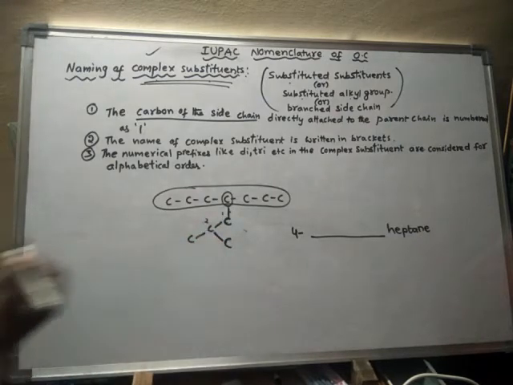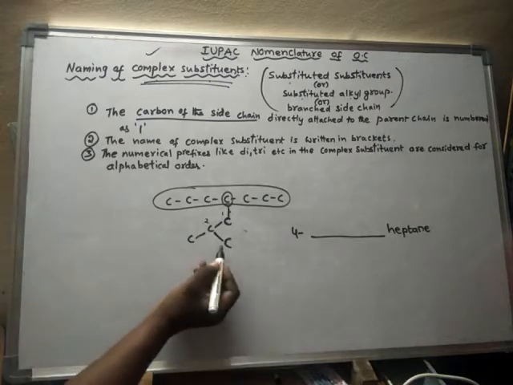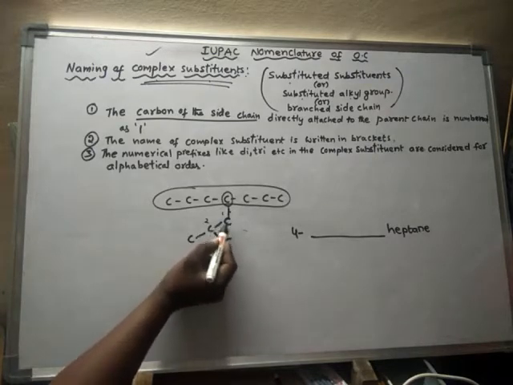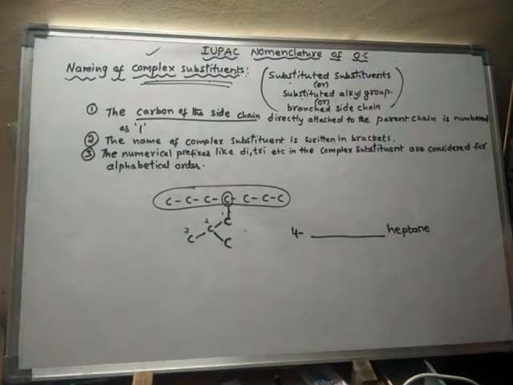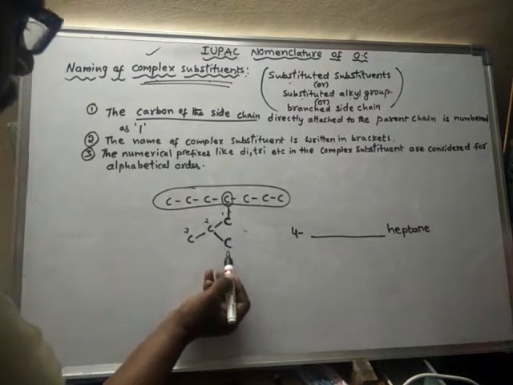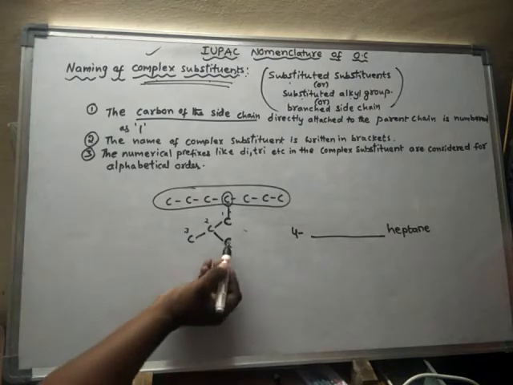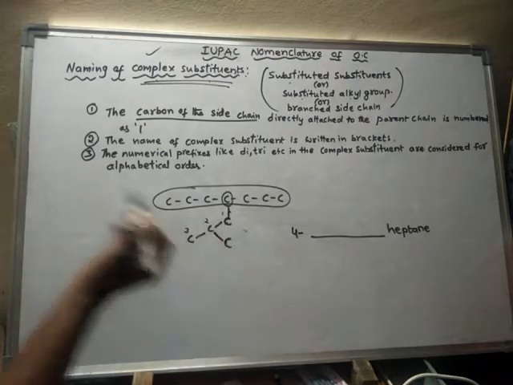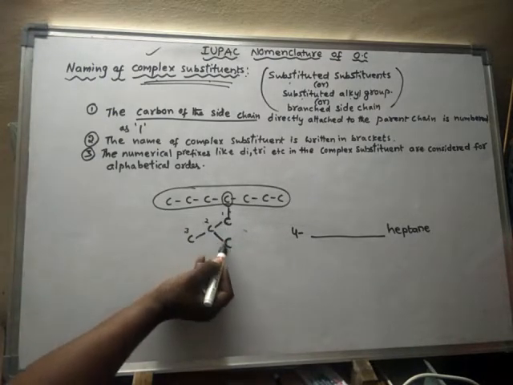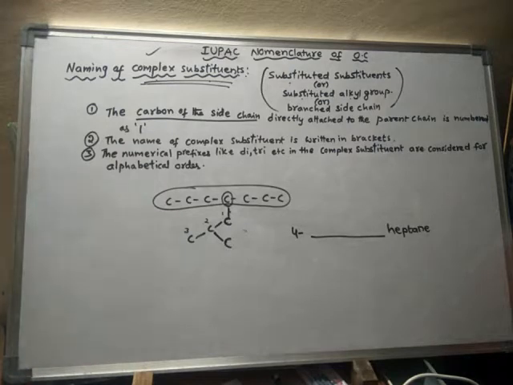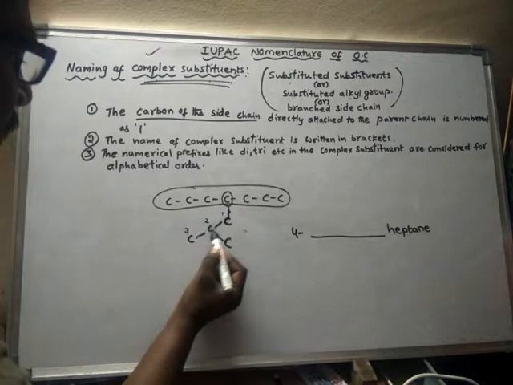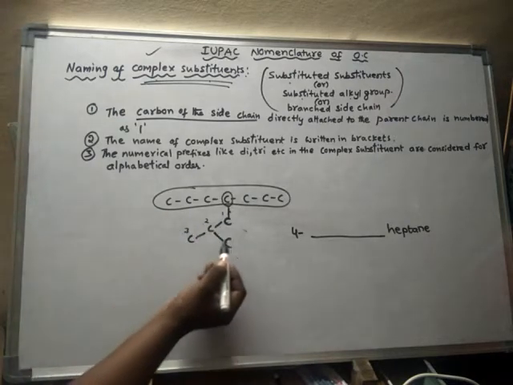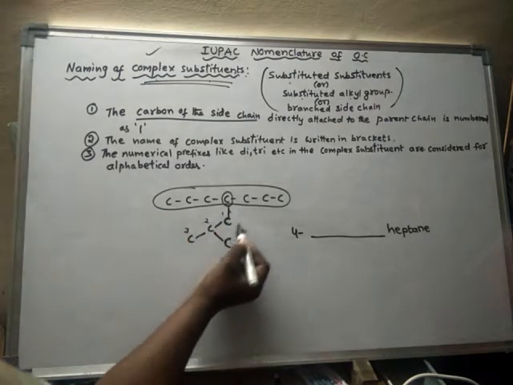Okay, now where will be the third carbon? Either we may go like this, or else we may go like this. So let us go like this, third carbon. So now what is this carbon? Which number should I give? Because this carbon is not belonging to this chain. It is attached as a side chain. Hence this entire side chain is again having a side chain. So this is a side chain present in this side chain.